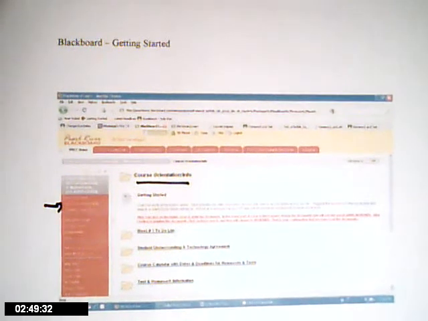You need to open each one of these, read them, and again, you probably need to print some of these. These are the rules, the dates, the deadlines for your course. I'm going to click on this first one, and when I do, this is what you'll see. As you can tell, it has the week number 1 to-do list. On this, what I want to show you is right here is a document that you'll need to open and print and follow the instructions.